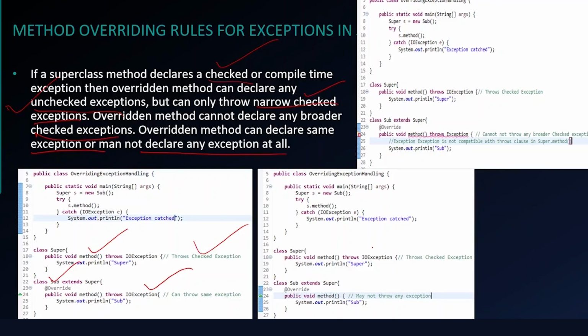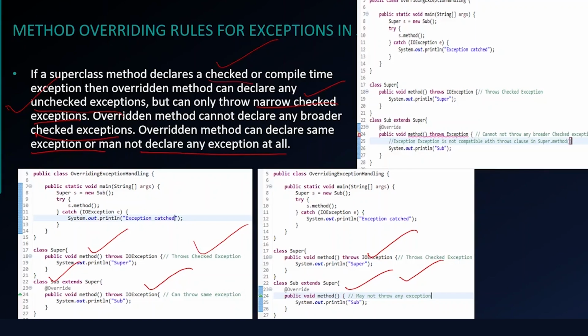In this example, you will see the superclass throws an IOException, which is a checked exception. So the subclass overridden method may choose to not throw any exception. That is also fine. This is also correct. The superclass has a checked exception, and the subclass overridden method chooses not to throw any exception.